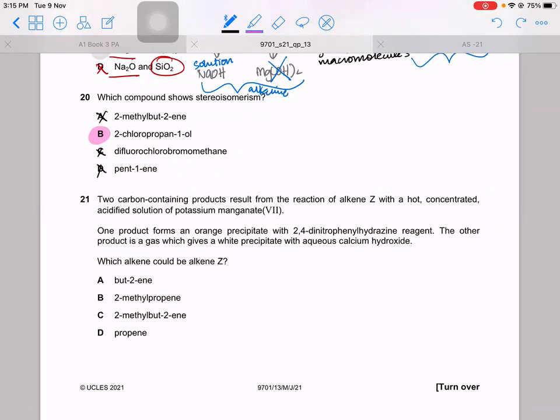result from the reaction of alkene Z with hot concentrated sulfide manganate. So Z can be one of these. They're saying one product forms an orange precipitate with 2,4-DNPH. So that means, now with alkenes, oxidation of alkene either gives you carbon dioxide and water, or it gives you ketone, or it gives you acid. Yeah. So this will definitely be a ketone that gives you 2,4-DNPH precipitate.